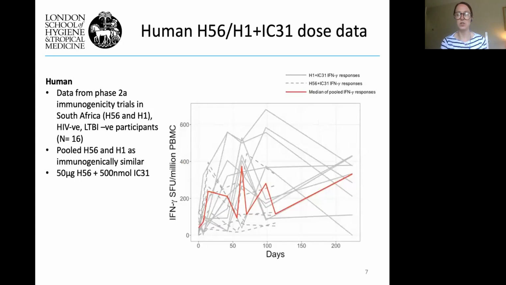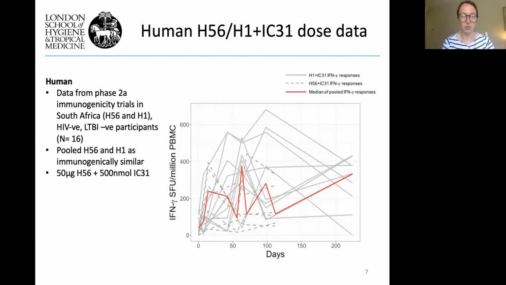In order to make the translation from mouse to human, we also needed some human data. What I show you here is a pooled data set from H56, the vaccine we were using in mice, and H1, which was its predecessor. Because they're quite similar in immunogenicity, we felt that we could pool the data to give us more power.